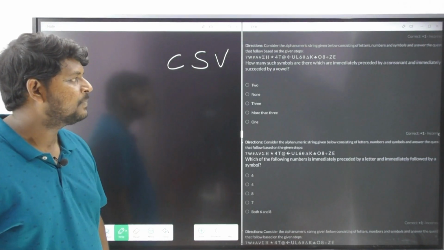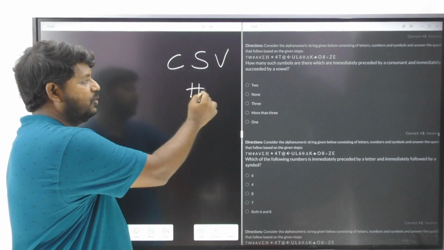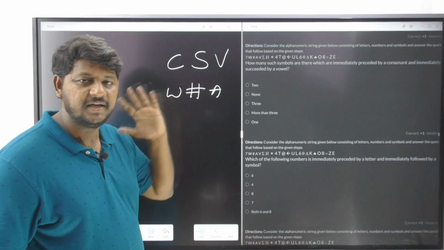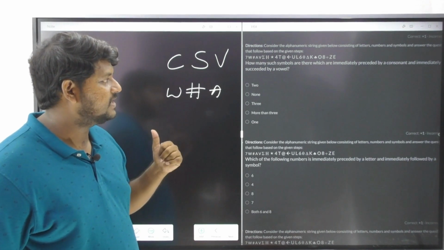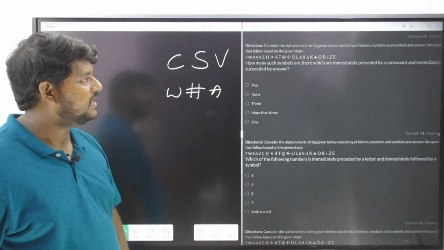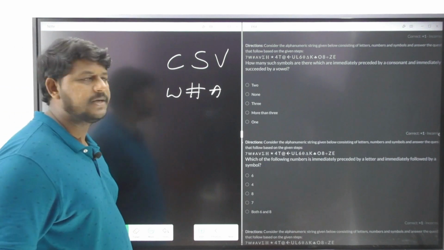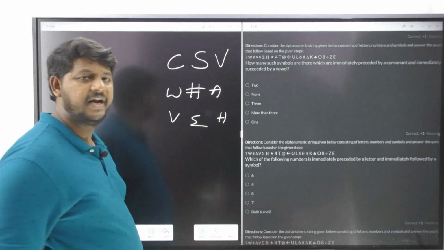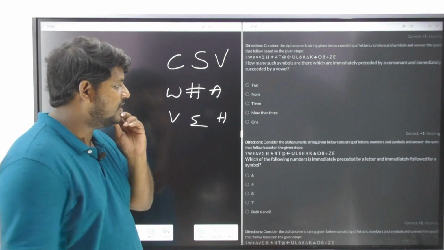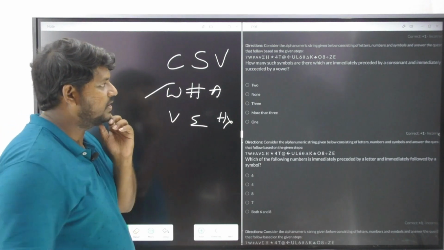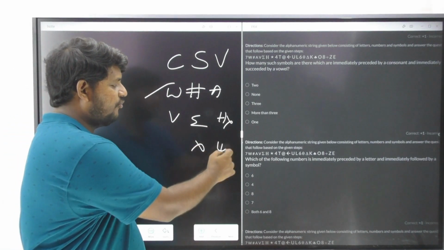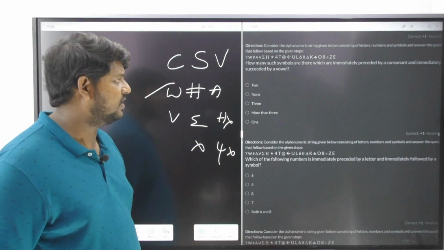Now let us attack this symbol. Hash is a symbol. Hash W A. Correct? Yes, this is a consonant and this is a vowel. Okay, this is satisfying. Now let us go with the next symbol, sigma. Sigma is having V and H. So H is not a vowel, so this is not going to be correct. And next, star. Star is having 4. It's a digit, not a vowel.